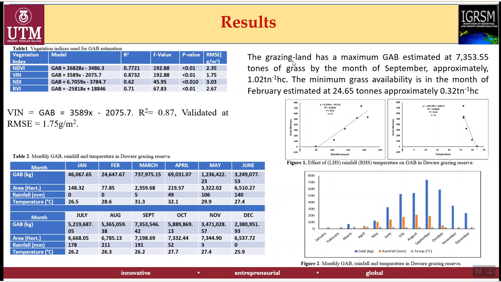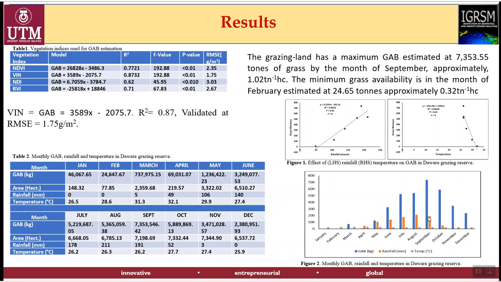The grazing land, as calculated, has a maximum grass above ground biomass estimated at 7,353.55 tons of grass by the month of September. That is approximately 1.02 tons per hectare. And the minimum grass availability is in the month of February, estimated at 24.65 tons, approximately 0.32 tons per hectare.